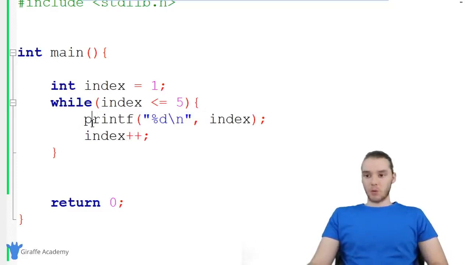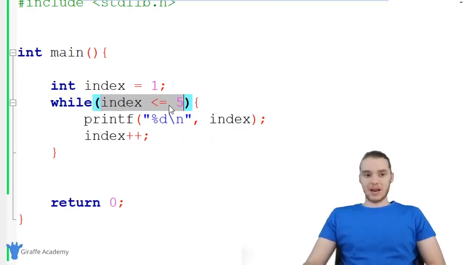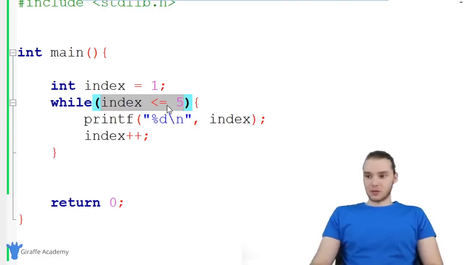I also do want to point out one thing that you might want to watch out for, which is called an infinite loop. An infinite loop is a situation where this condition up here never becomes false. So this condition will just always stay true. There's certain circumstances where you're going to want to use something like an infinite loop, but in a lot of circumstances, you're not going to want to go anywhere near something like that. So let me just demonstrate so you guys can see.